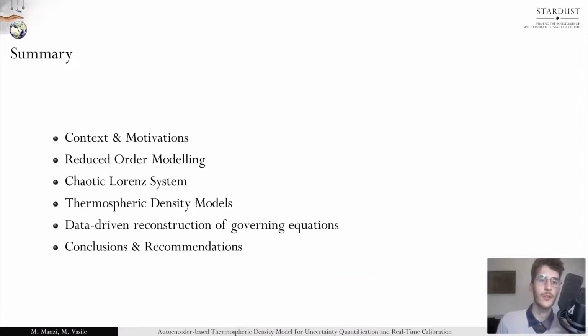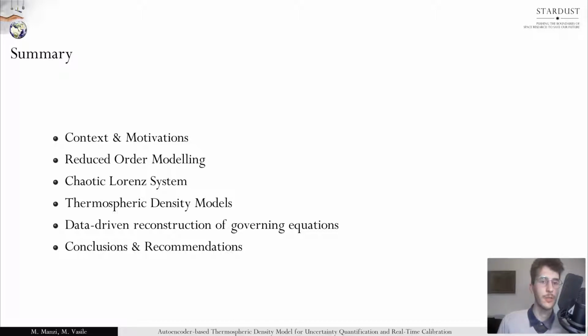First, I will outline the context of this work and the associated motivations for it. Then, I will discuss two machine learning-based reduced order modeling techniques, making use of autoencoders. From there, I will present you a simple case study, the chaotic Lorenz system, to demonstrate the capabilities of the proposed methodology. After that, the most relevant result of this work, the modeling of the thermospheric density field, will be discussed and results will be given.